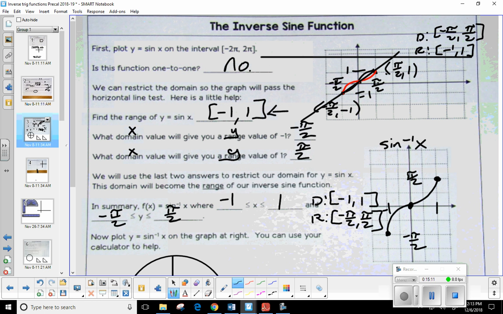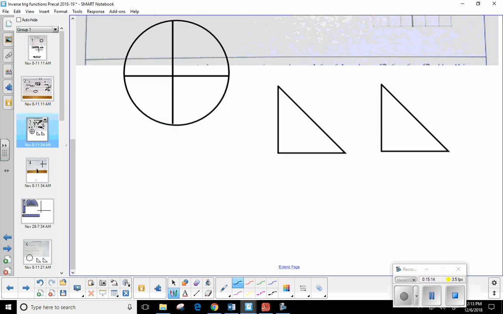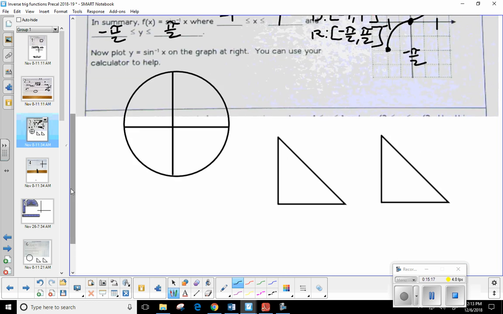Okay, so let's bring all this together. Let's talk about what this means. The answers that you get from sine inverse are going to be an angle measure. An inverse trig function can only give you an angle, whether degrees or radians, depending on what mode your calculator is in. But it's very specific. Your answers can only be between negative pi over 2 and pi over 2.